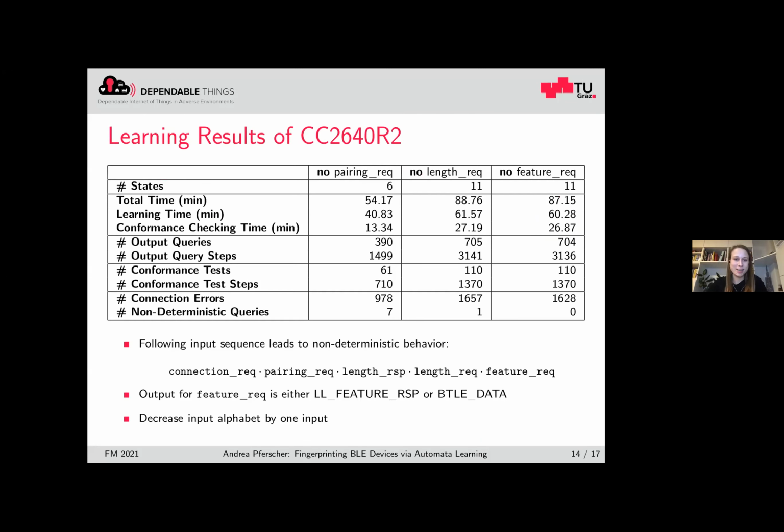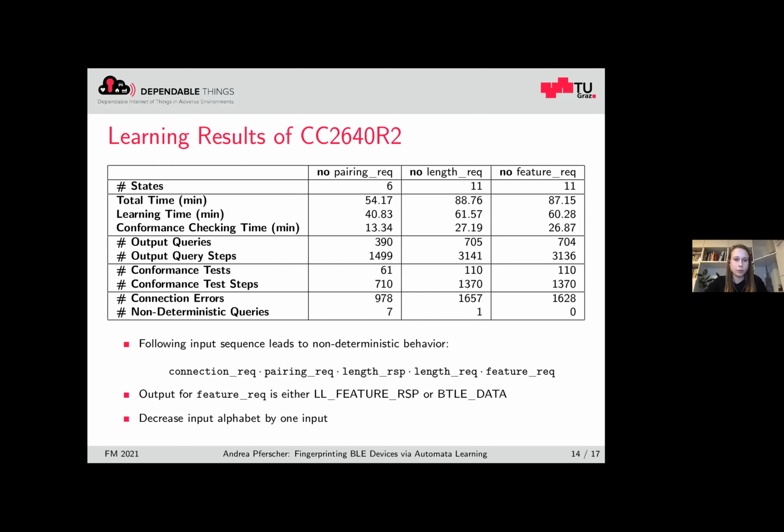The attentive audience might have noticed that the last table represents only 4 out of 5 learned devices. The 5th device was missing because we had some problems learning it, since it behaved non-deterministically. The interesting thing was that it always behaved non-deterministically on this input sequence, which is shown at the bottom of the slide. So we tried removing one of these inputs, and then we can successfully learn 3 different variations of this device and also generate deterministic models.